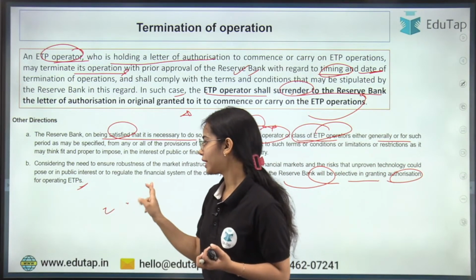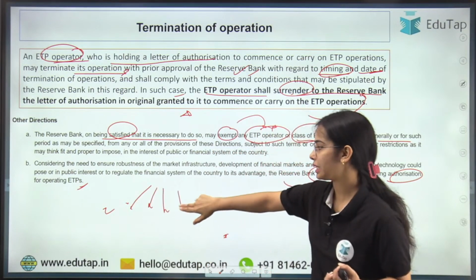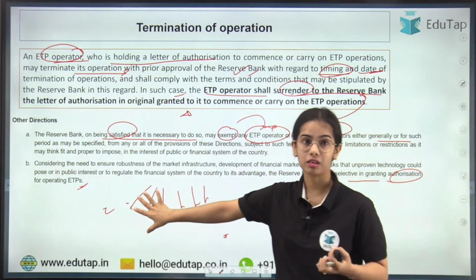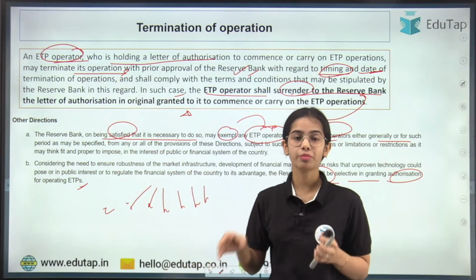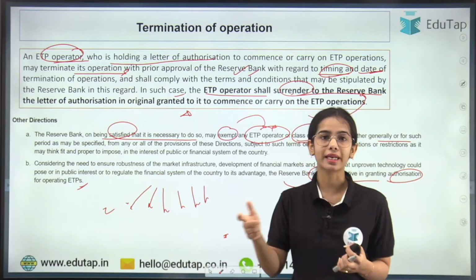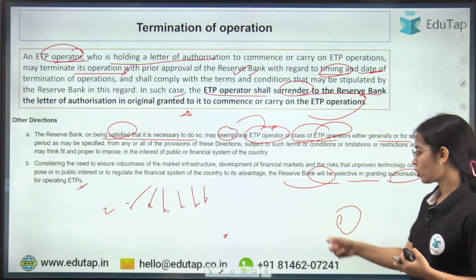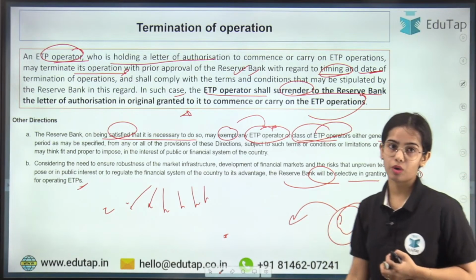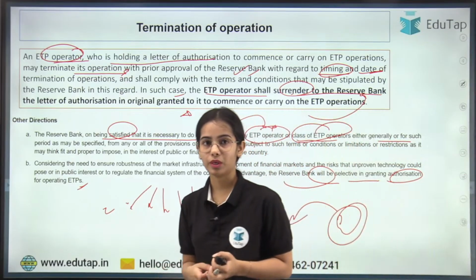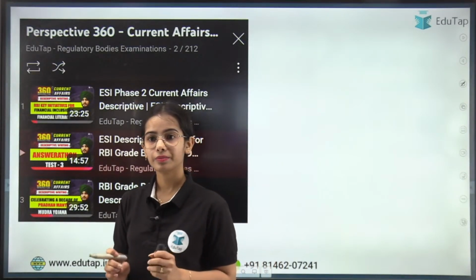Even if many entities are following the criteria as defined in the direction, RBI has the power to selectively decide which entity will get the authorization to work as an ETP operator. Okay, any confusion, anyone? So this is it.